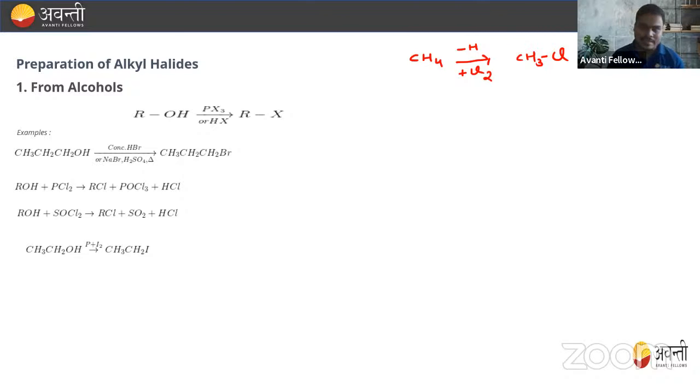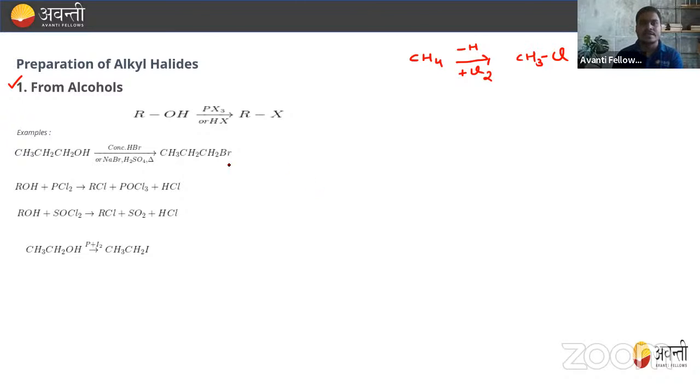So how will you prepare alkyl halide? This is the most important question. The first method for the preparation of alkyl halide is from alcohol. This is a better way also for the preparation of alkyl halide. So from alcohol, how will you prepare? We know that whenever we treat alcohol with PX3, where X is either chlorine or bromine, then RCl or RBr will be formed.